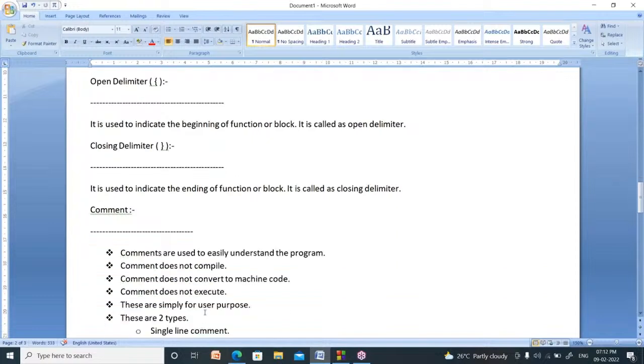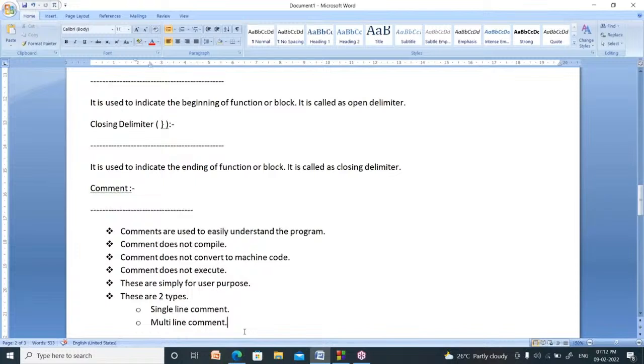Next, what is a comment? A comment is nothing but a sentence written in the program which increases the understandability. Comments are used to easily understand the program.